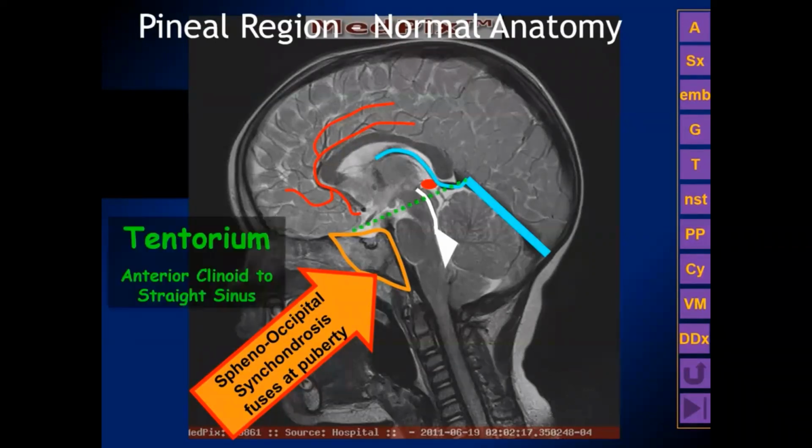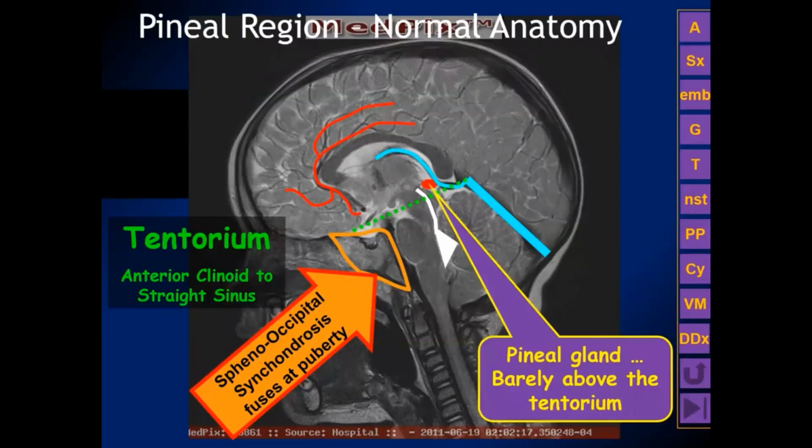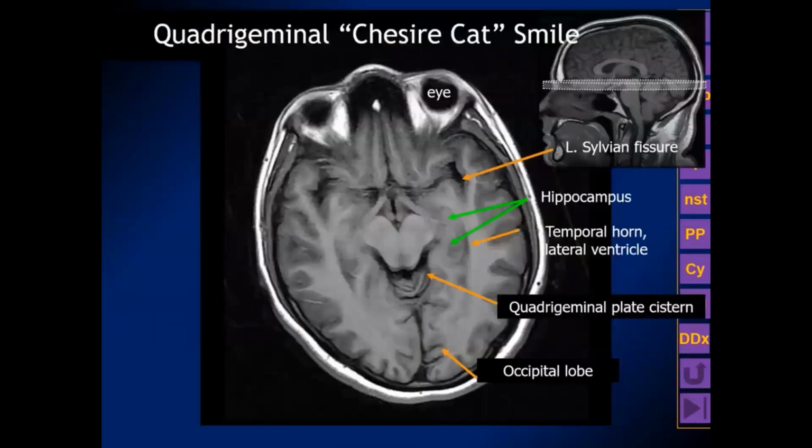the straight sinus, and the orientation of the opening in the tentorium, the hiatus, goes from the anterior clinoid process to the anterior margin of the straight sinus. So the pineal gland once again is barely above the tentorium, and masses in this location and/or obstructive hydrocephalus will displace the pineal gland and the tumor through the tentorial hiatus into the posterior fossa.